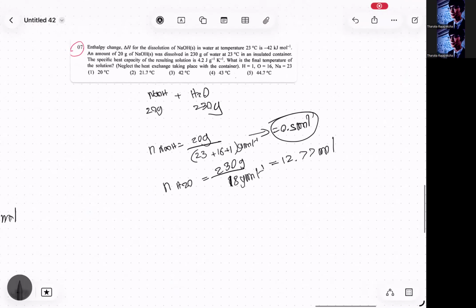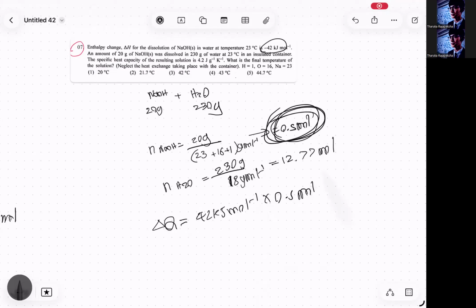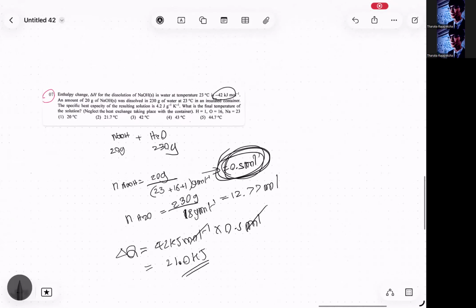They have told the temperature change and everything we have to find, right? Okay. Now let's calculate the heat change that has occurred. If we know the enthalpy change, which is minus 42 kilojoules per mole, multiplied by the number of moles reacted, 0.5 moles, you're going to get the heat change, right? So heat change is 21.0 kilojoules. That's the amount of heat change that has occurred.